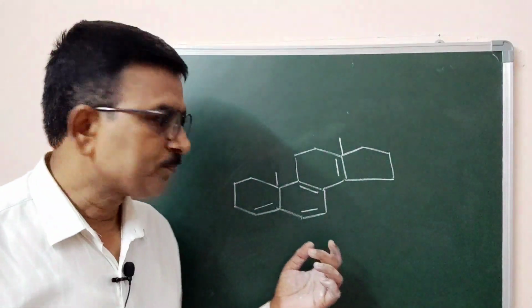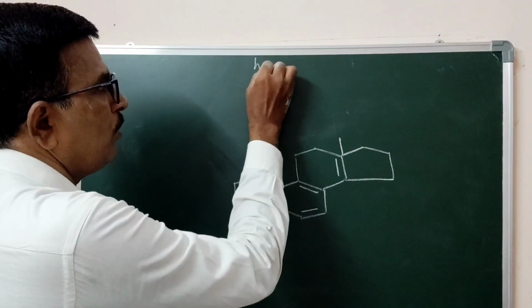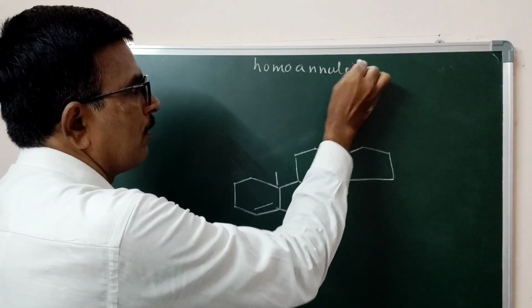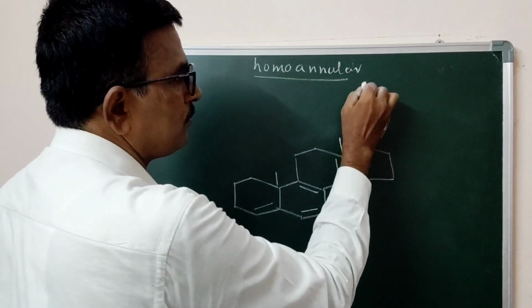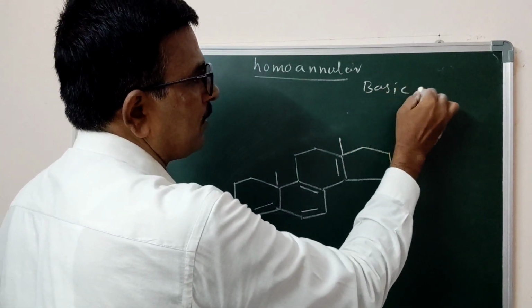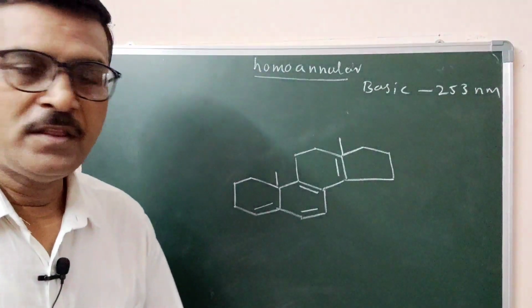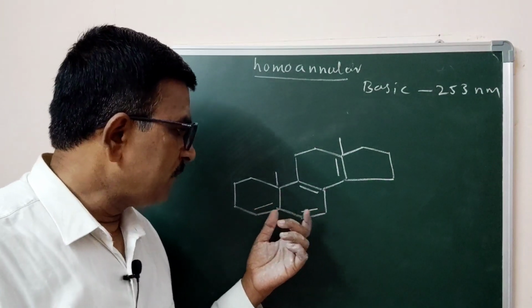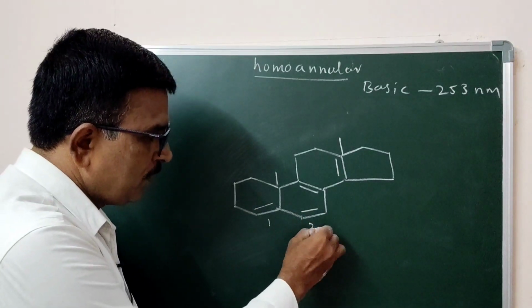Now here this is a homoannular system. So the basic value is 253 nanometer. Now you see here, say this is one double bond, this is two, this is 3, this is 4.